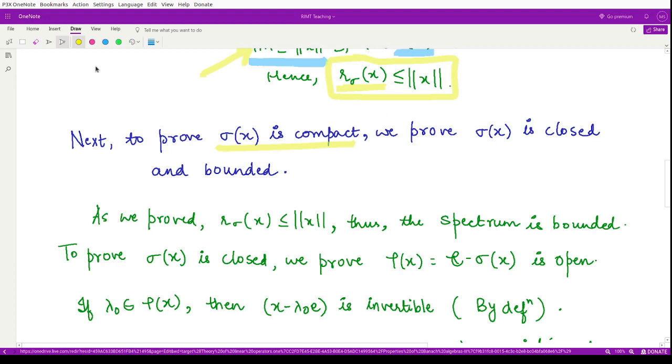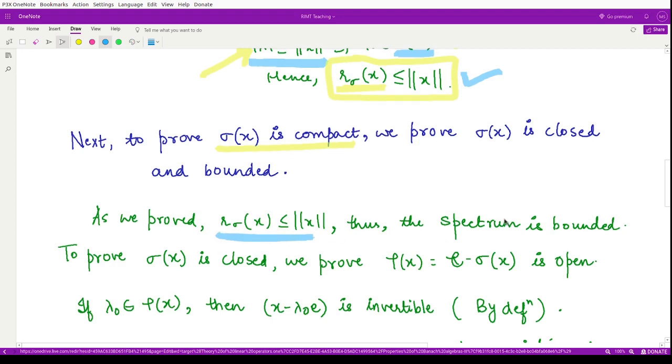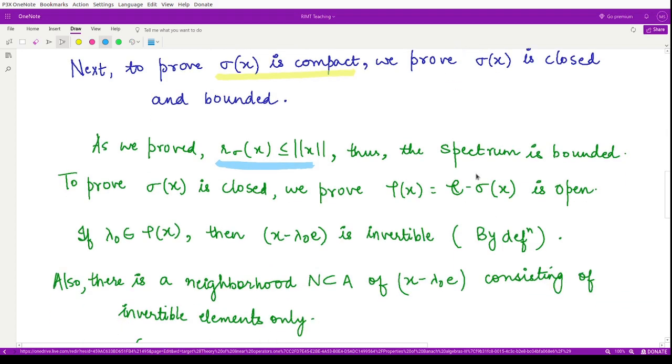So now let's see what we have. We have considered and we have proved this thing, r sigma of x less than or equal to norm of x. So using this result we say the spectrum is bounded. That is okay, right? So we have one result, that the spectrum is bounded. For this to be compact, we have proved that this is bounded. So this part is done using the first result.